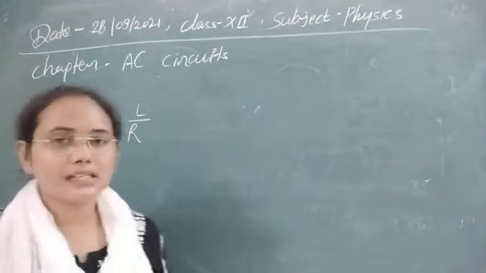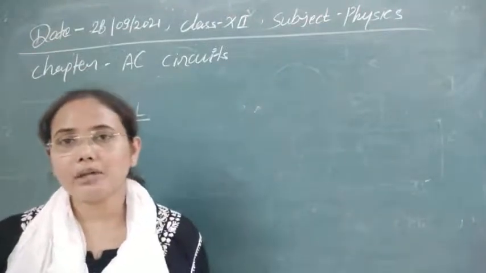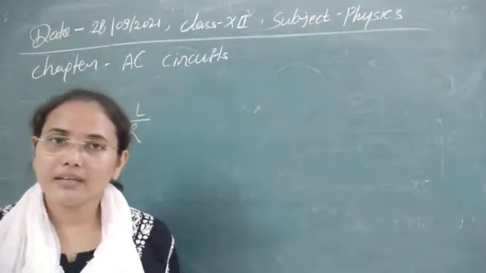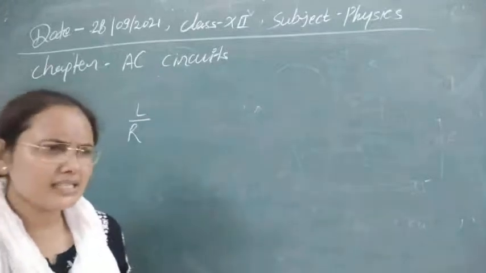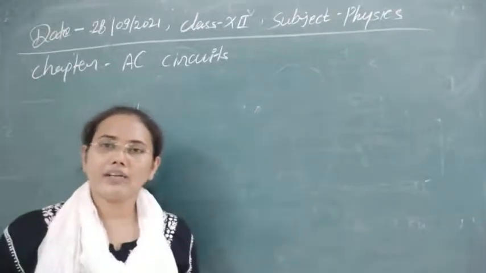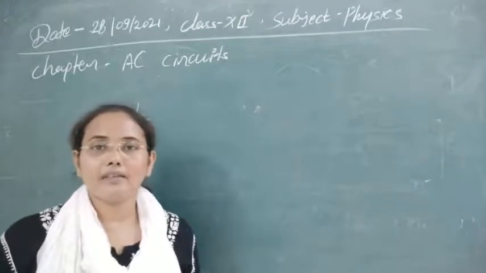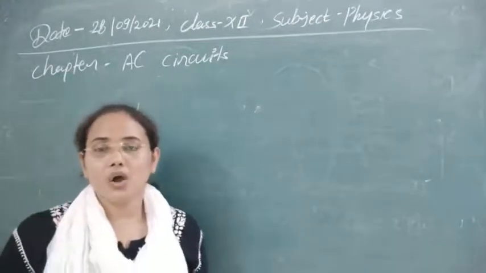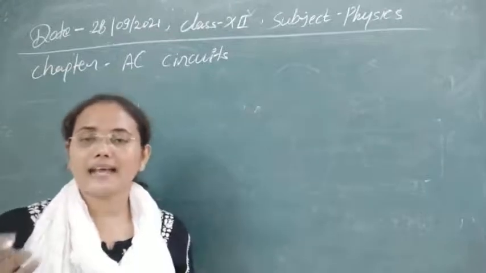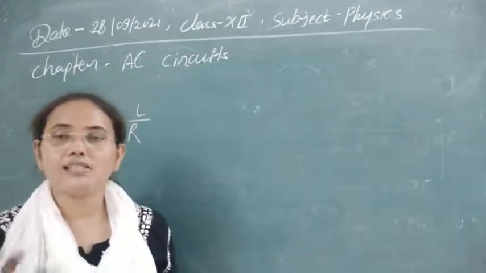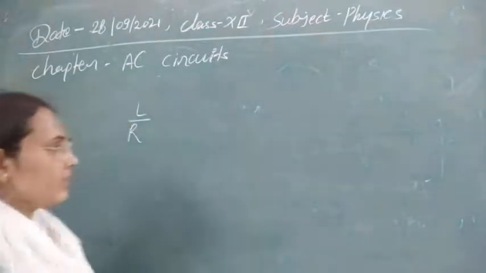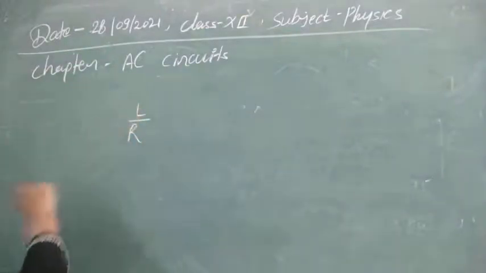Actually, these are known as the time constants for different AC circuits. AC varies with time, so it has a time constant that denotes, at a particular time, how much percentage of current is decaying, or how much the device is charging by that current. We can easily find this by using the time constant.